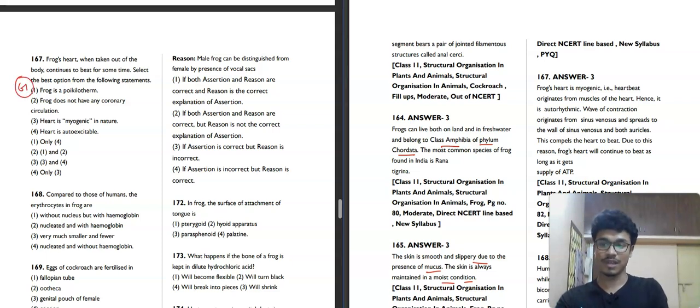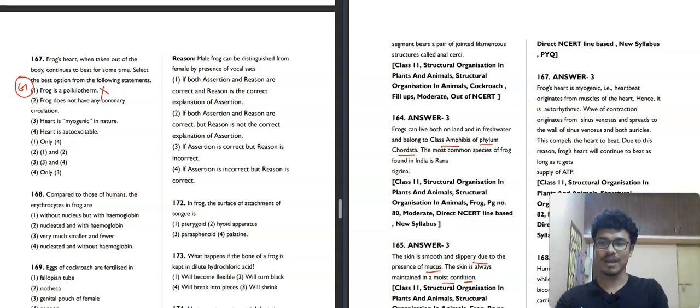This kind of question can come as a tricky question in NEET 2025. Frog's heart when taken out of the body is also a popular question. In many test series you will get this question. Frog's heart when taken out of the body continues to beat for some time. Select the best option from the following statements. The first one is frog is poikilotherm. That means the frog is cold-blooded, so this should not be the correct one.